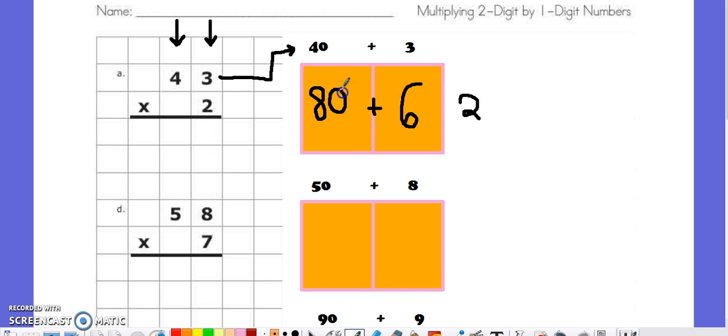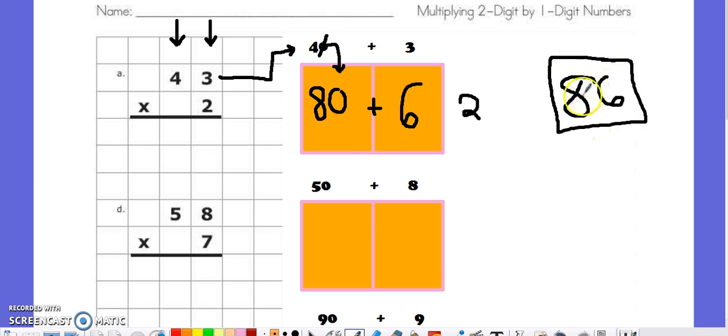Quick trick. If you notice a friendly number or numbers with zeros, you can cross out the 0, multiply the two numbers you see, 4 times 2 is 8, and then add your 0 directly into your answer. This leaves us with an expanded form number of 80 plus 6. And when you add those together, you're going to get your final answer to 43 times 2, 86. Where there are 8 tens and 6 ones.